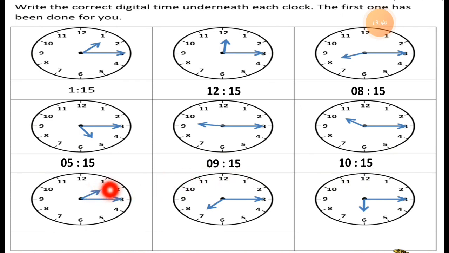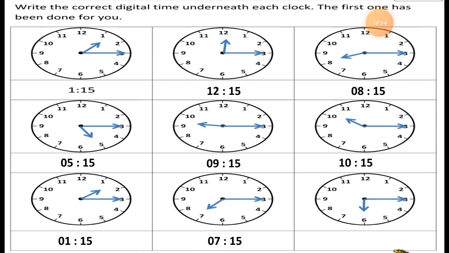Now here the short hand is pointing to 1. You can see here short hand pointing to 1 and the long hand pointing to 3. So it is 1:15. You can write down the time this way. The short hand is on 1, that's why we write 1, and the minute hand is on 3, it means 15 minutes. Now the short hand is pointing to 7 and the long hand pointing to 3. This way it is 7:15.